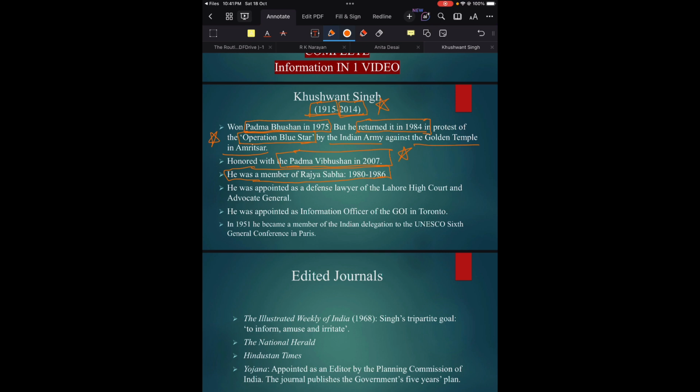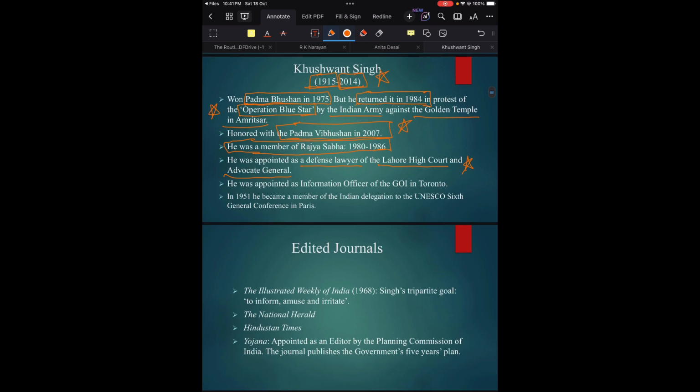Another piece of information, though not the most important, helps you understand the writing style and the subjects Khushwant Singh deals with in his novels and writings. Before he started writing novels, he was a defense lawyer. He worked as an advocate, a defense lawyer of the Lahore High Court, and he was an advocate general. So remember this information.